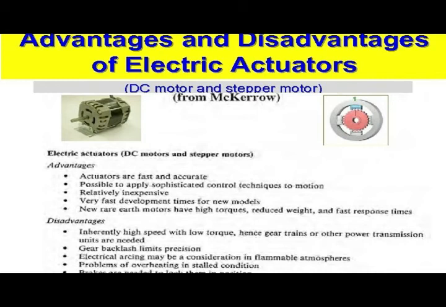Next, we discuss disadvantages. High speed with low torque. Gear trains and other power transmission units are needed. Gear backlash limits precision. Electrical arcing may be a consideration in flammable atmospheres. Problems of overhanging installed conditions.